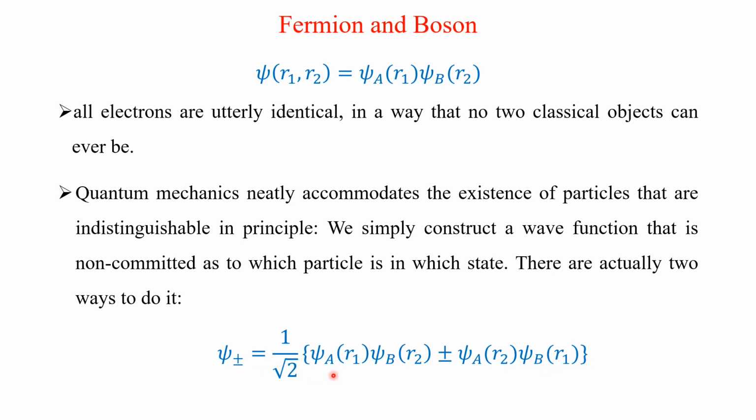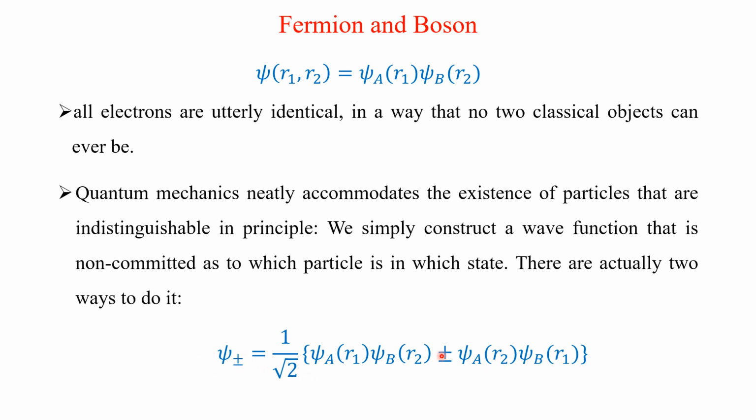Remember that in the first term, particle 1 is in the r1 coordinate system and particle 2 is in the r2 coordinate system. Whereas in the second term, particle 1 is at the coordinate r2, because we are exchanging, and particle 2 is at r1.